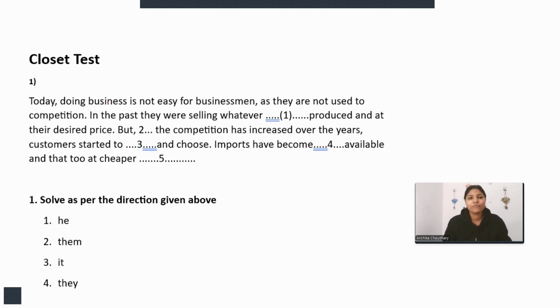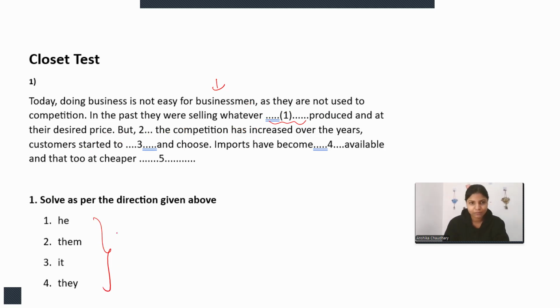So it is a cloze test, like fill in the blanks. It is a kind of paragraph, and here are some fill-ups, and you have to fill 1, 2, 3, 4, 5 accordingly. What are the options given? Let's have a look. Today, doing business is not easy for businessmen, and this paragraph was recently asked in Accenture 2025 questions as well. So today, doing business is not easy for businessmen, as they are not used to competition. In the past, they were selling whatever produced at their desired prices. So we have to fill up this blank with these options.